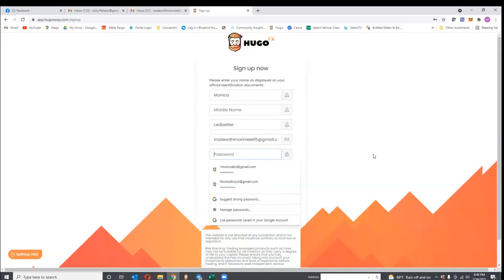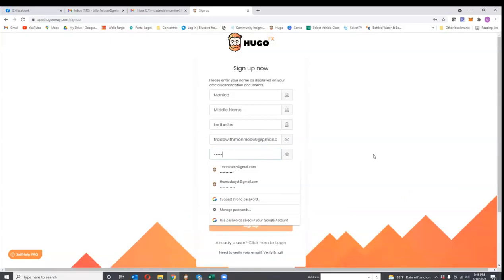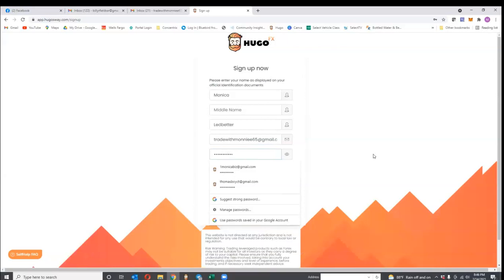Once you get this password for your live account, you cannot change it. So this is where it's going to actually go. Like always, if you're someone like me that will forget a password, I suggest you write it down.